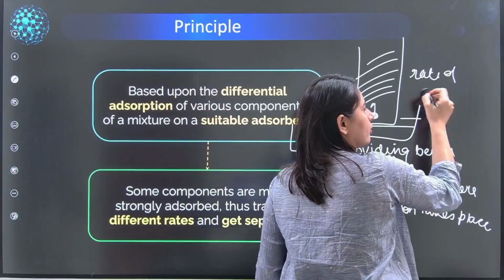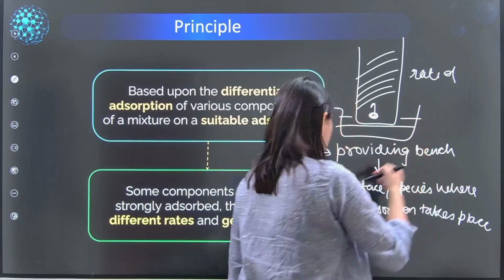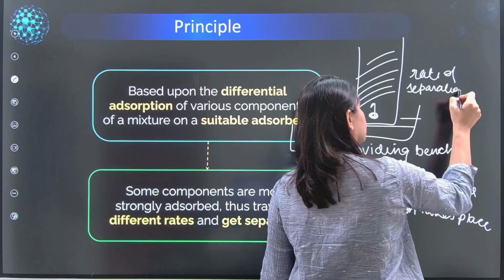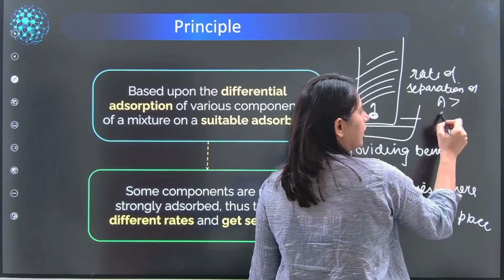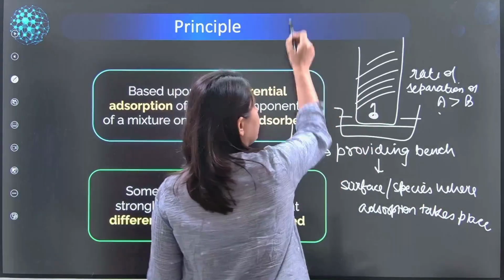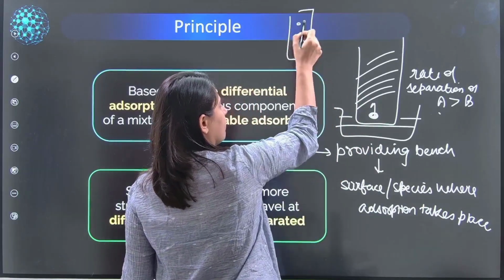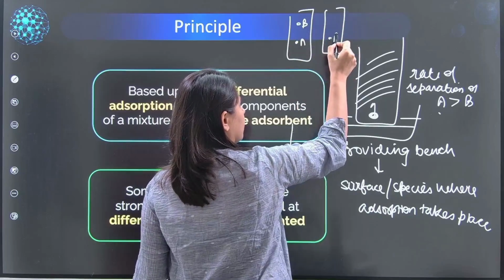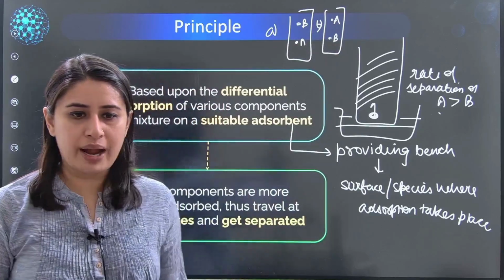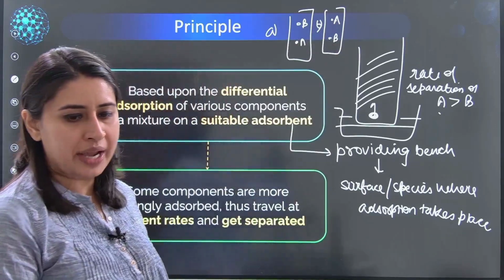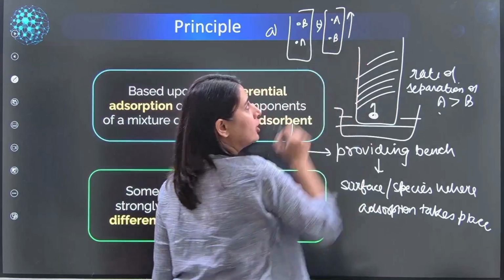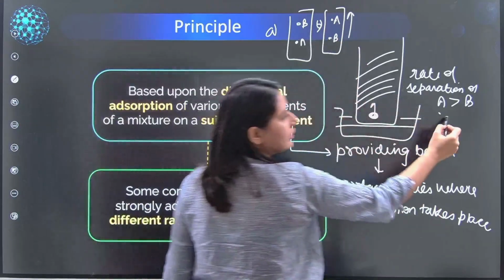So if I say the rate of separation of A is greater than B, which is the right representation? Option A, option B. Which is the right chromatogram? If I'm saying the rate of separation of A is faster, it would have traveled more. So the answer here will be B.